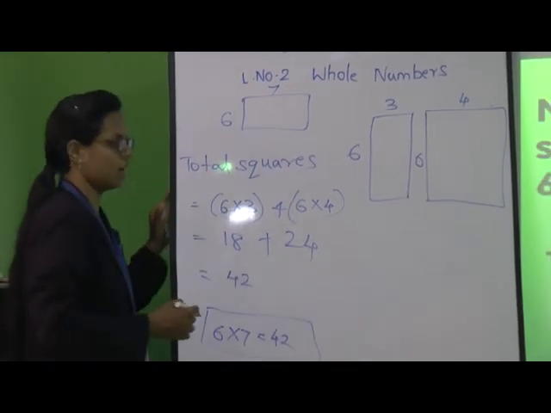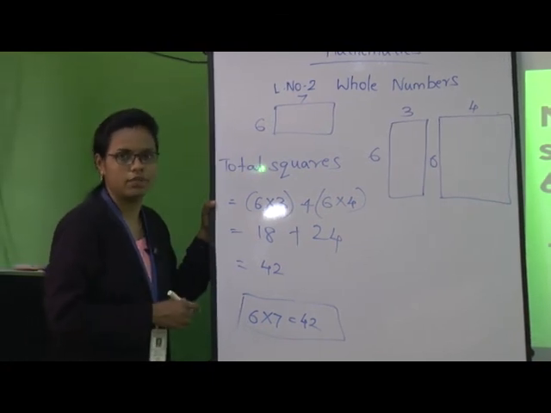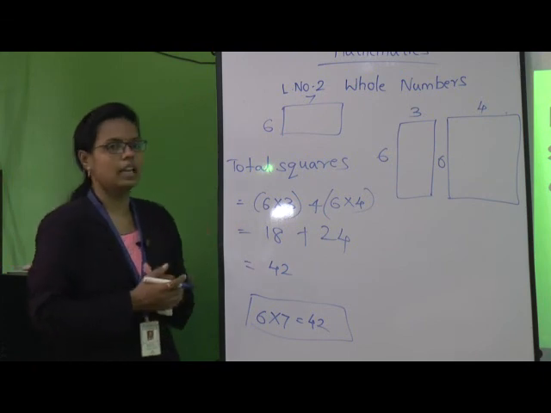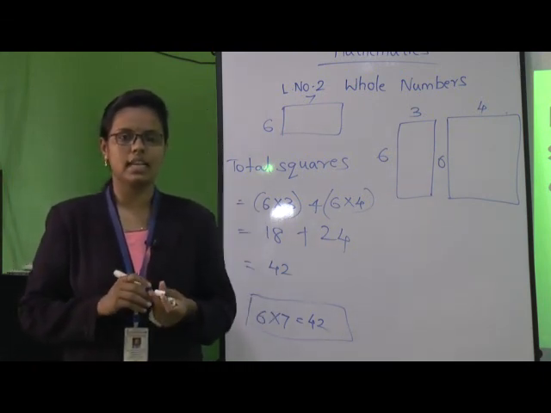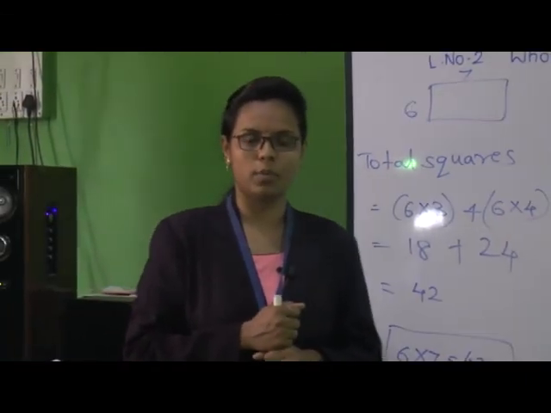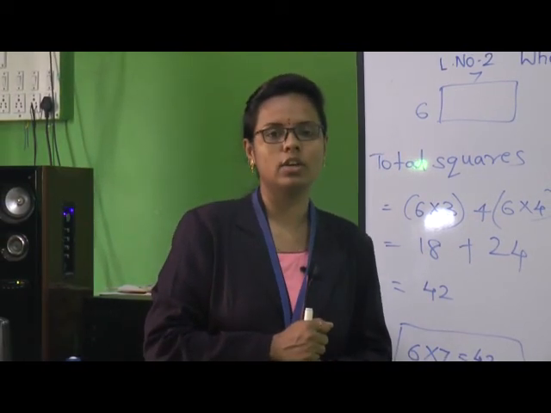This is also correct, but this method we use for distribution. So till now we have seen the different properties: the distributive property, associative property, commutative property, and I request all the students to just revise and go through all these properties.